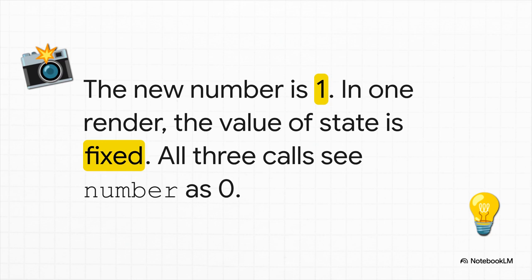In any single render, the value of number is fixed. It's frozen in time. So when this click handler runs, number is 0. All 3 of those setNumber calls see that number is 0, and all 3 tell React, hey, please set the state for the next render to 1.